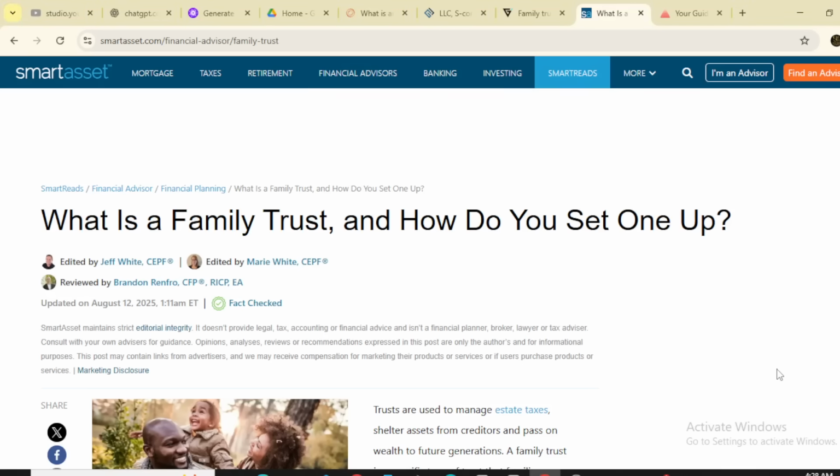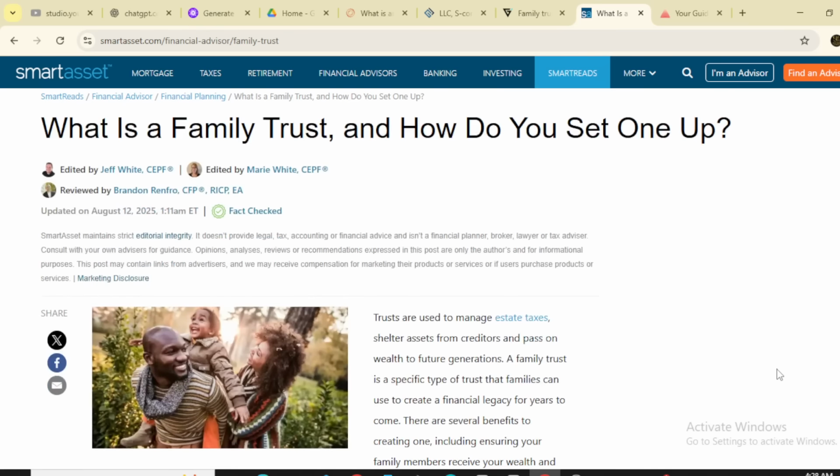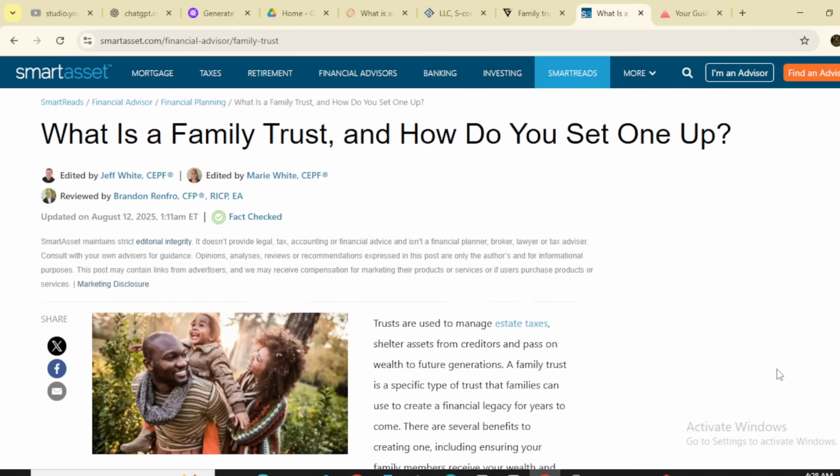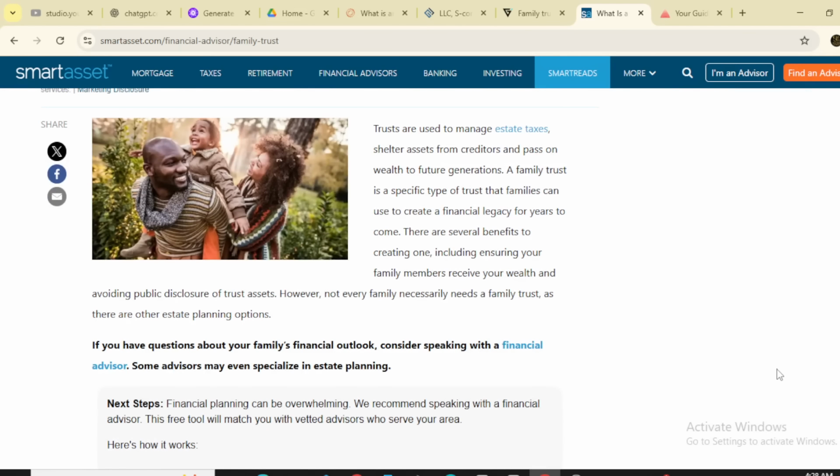So the topic of discussion is how to create a family trust to protect and grow the wealth. First of all, we will discuss what a family trust is and how you set up one. Trusts are used to manage estate taxes, shelter assets from creditors, and pass on wealth to the future generation. A family trust is a specific type of trust that families can use to create a financial legacy